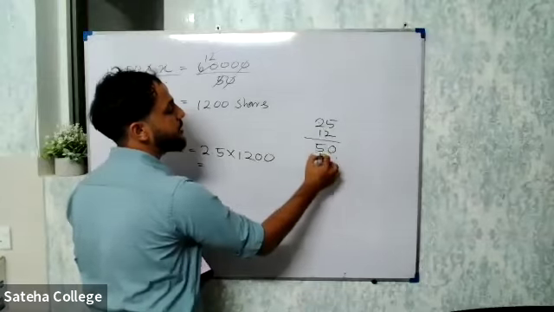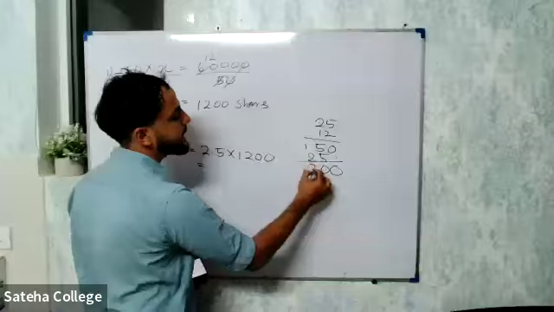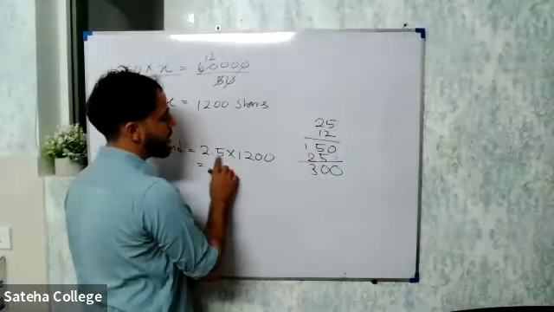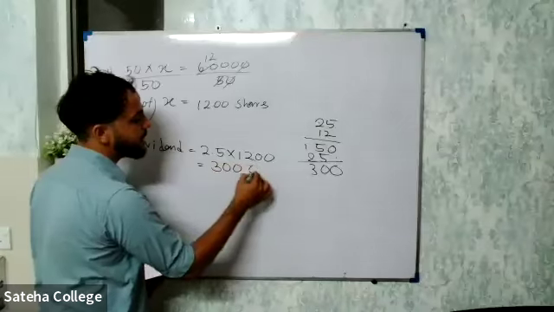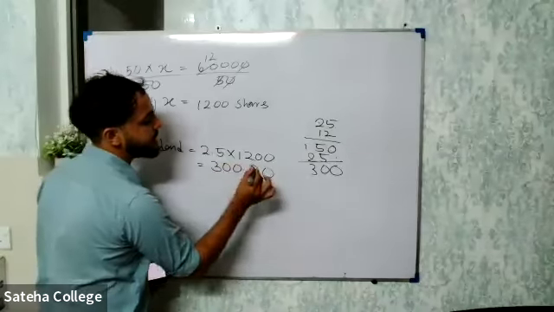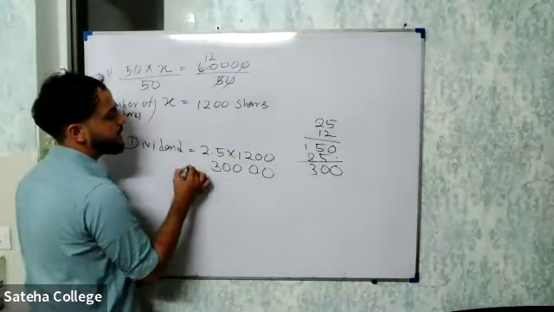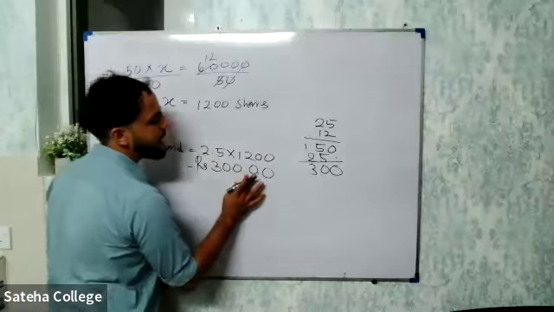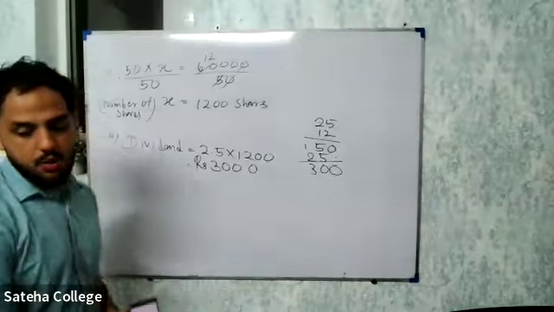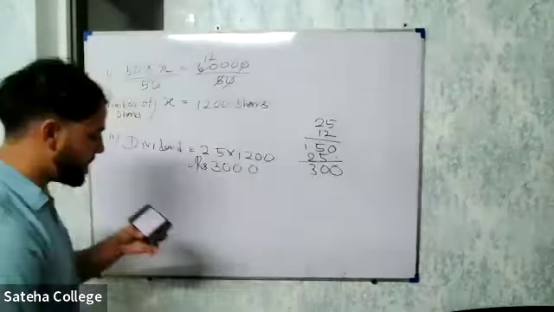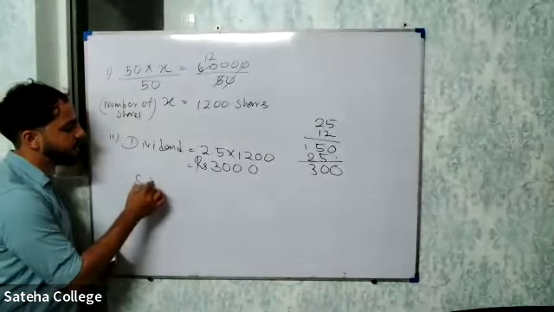Leave a space here, 1 into 5 is 5, 1 into 2 is 2, that gives 300. Then add 2 more zeros here. Don't forget about the decimal point. Place the decimal point here, so that is 3,000. So the dividend amount is equal to 3,000 rupees. Now we'll see how much he's getting by selling the shares.